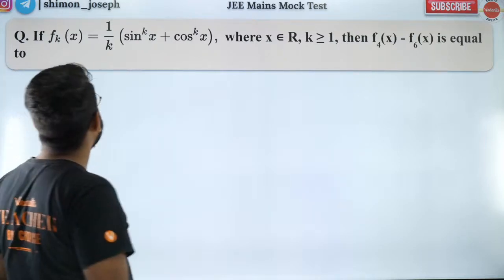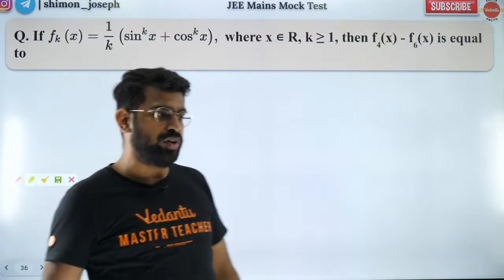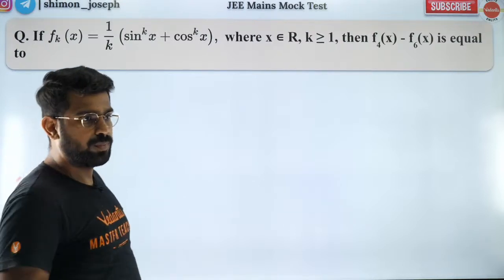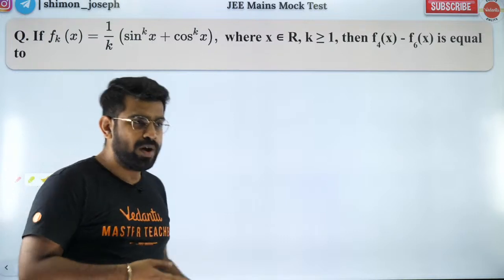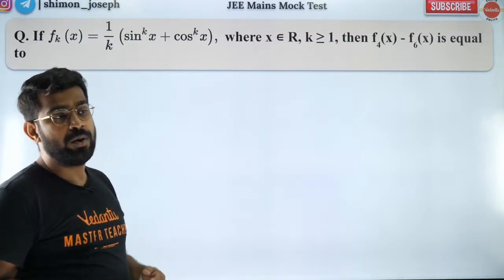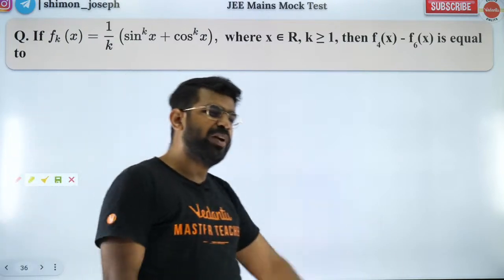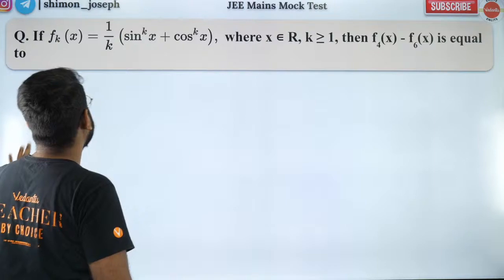Guys, it is not an integer exactly, but I think it will come out to be 1 by 24, if I'm not wrong. Answer is 1 by 24. 1 by 12, is it? Okay, 1 by 12, I'm sorry. 1 by 12 or 1 by 24, something like that. I'm not too sure. I'll solve it. So guys, how do you solve this question?